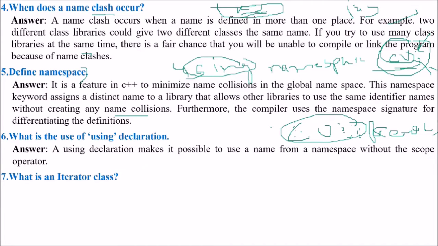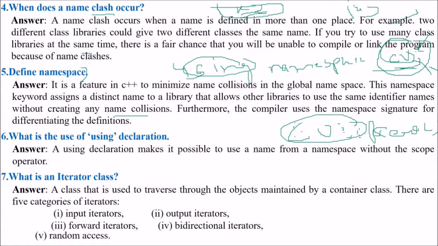So what is the iterator class? When we talk about a loop, we say number of iterations. Iteration means the number of times it is going to come back and execute. So what is an iterator class then? A class that is used to traverse through objects maintained by a container class. There are 5 categories of iterators: input iterator, output iterator, forward iterator, bidirectional iterator, and random access iterator.